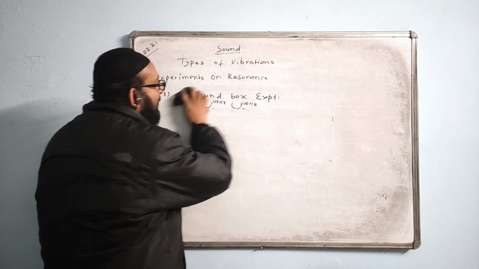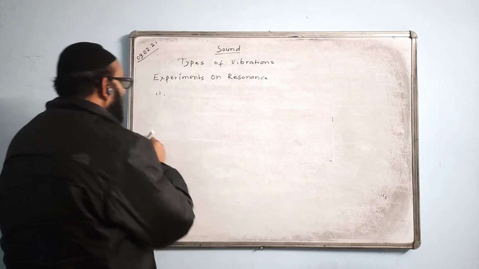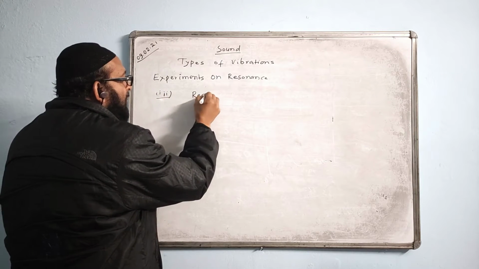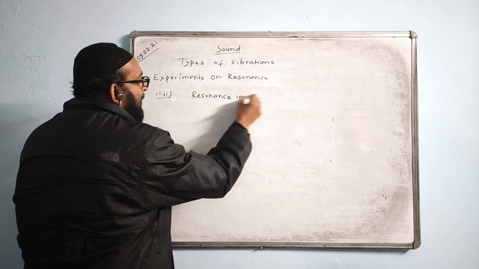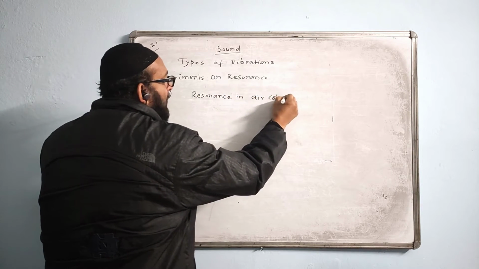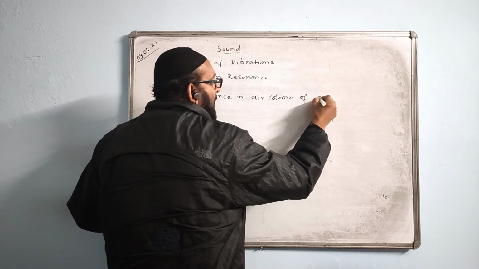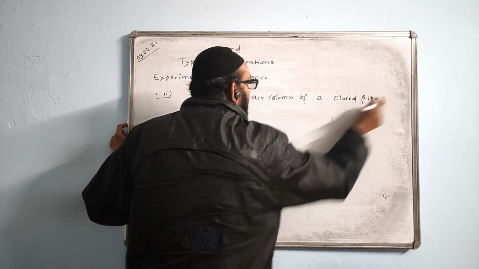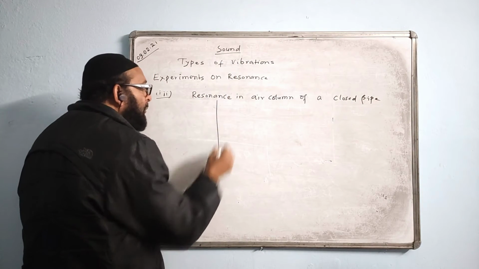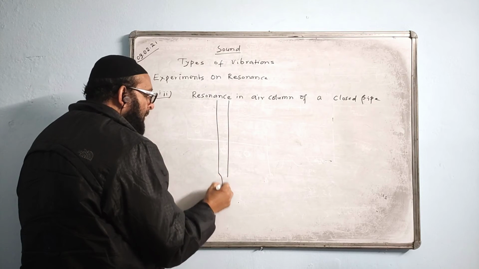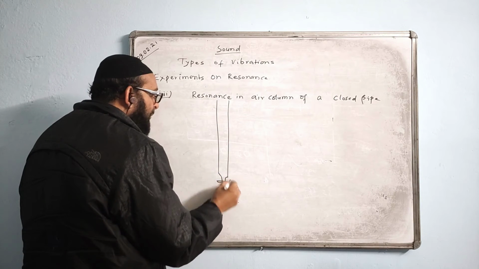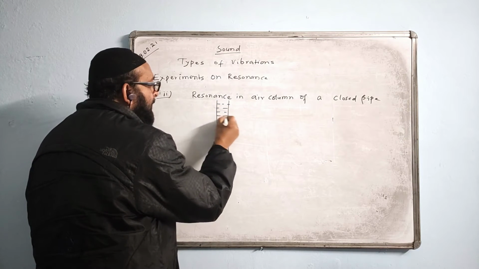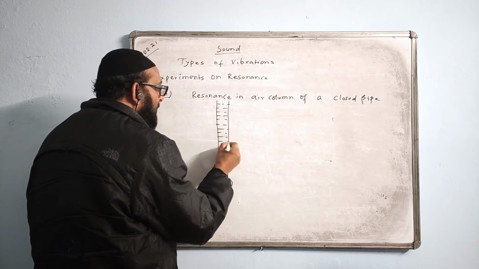And the third experiment you see. Third experiment is called resonance in air column of a closed pipe. For this, we will be taking a tube, maybe a pipe, with some tap over here, and we are filling it with water, leaving some gap over here. We are filling it with water.